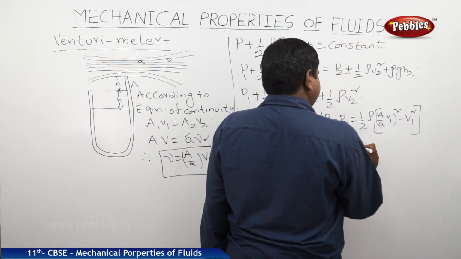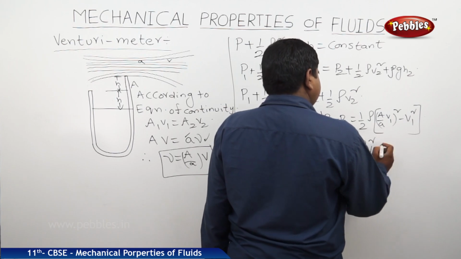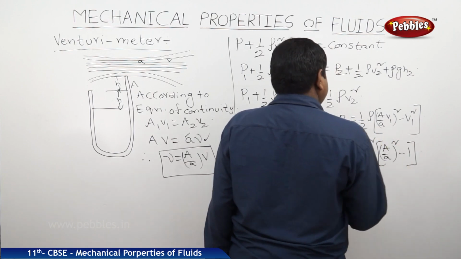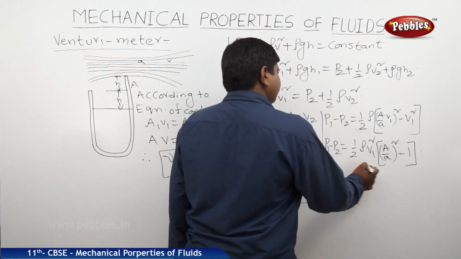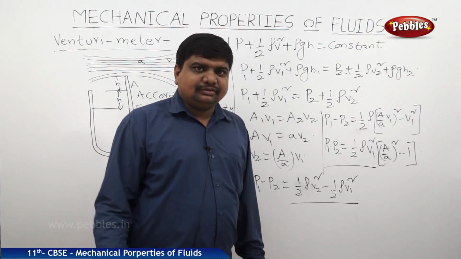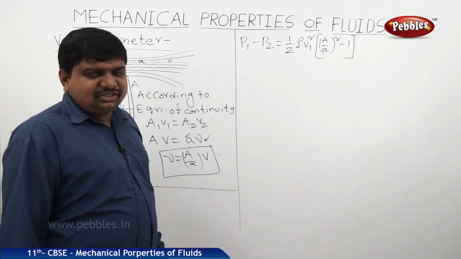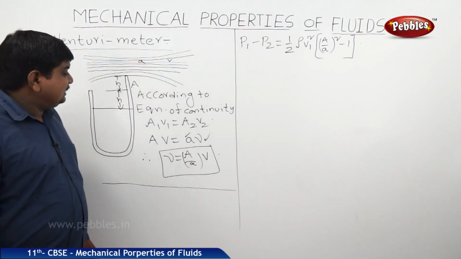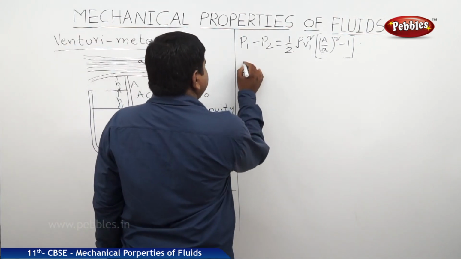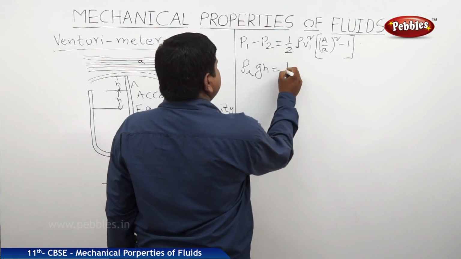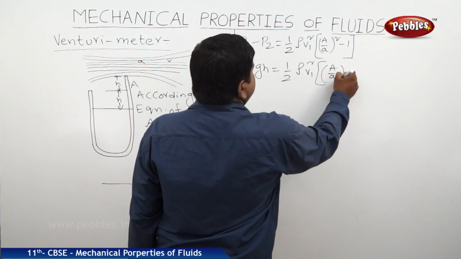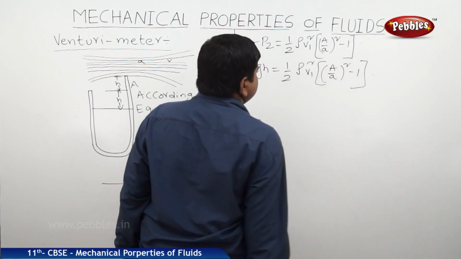So this is half rho V1 squared into (A by a whole squared minus 1). This is equal to P1 minus P2. According to the gauge pressure equation, this P1 minus P2 will be equal to rho GH. Now we can say that P1 minus P2 is equal to rho GH, but here the rho is the density of the liquid, so we can write it as rho L GH. Therefore rho L GH is equal to half rho V1 squared into (A by a whole squared minus 1).